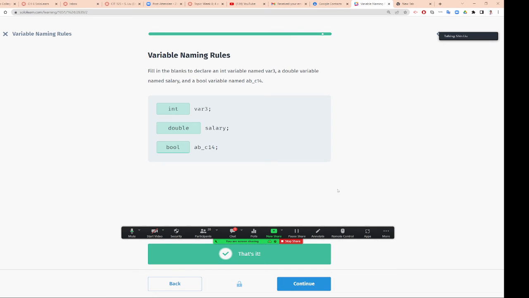Variable naming rules. Fill in the blank. So integer, so int. Salary, because you must have a decimal point, so double. AB underscore C14, it tells you a boolean, you put bool.